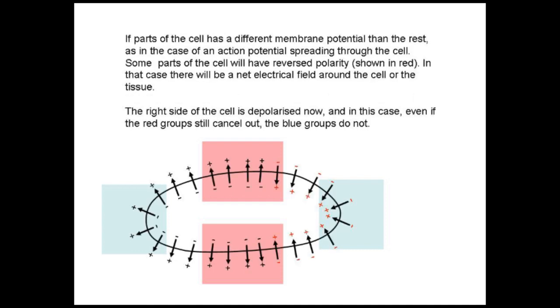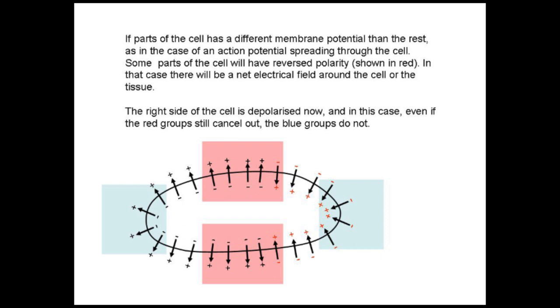However, if you have an action potential, for example, in some part of the cell, of course this is not a stable condition. Action potential will spread through the whole cell, but at this instant in time, the membrane potential of one part of the cell, which is shown here in red, is different than the membrane potential at the other part of the cell.